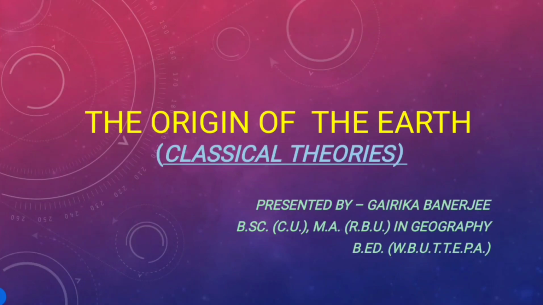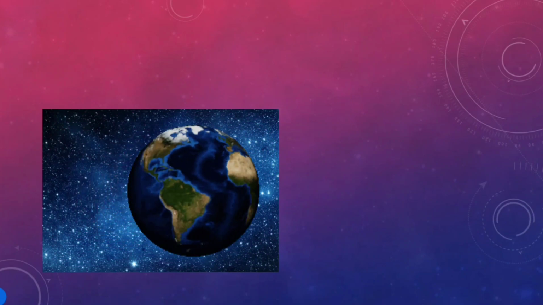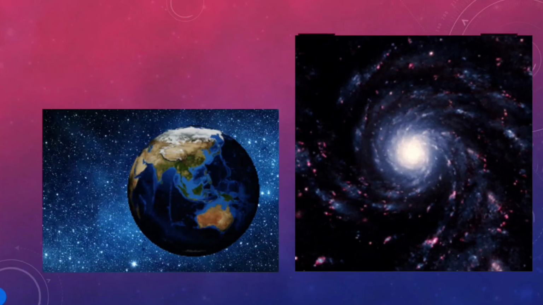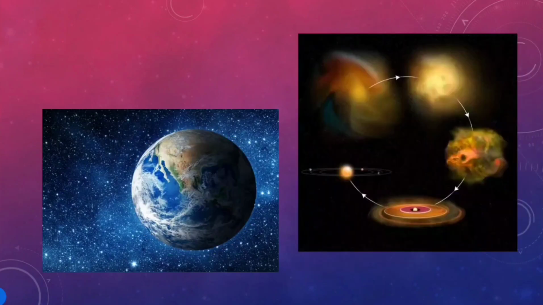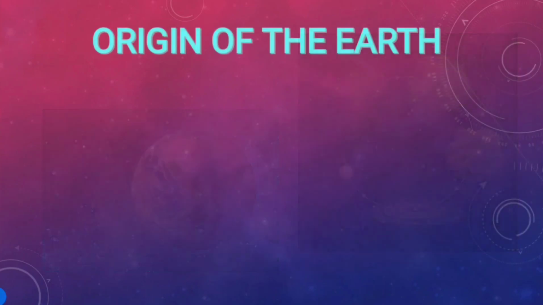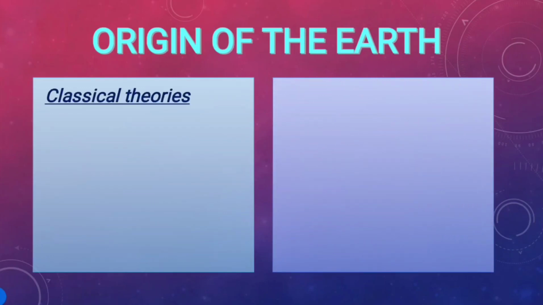Today I will discuss the classical theories behind the origin of the earth. So let's get started with that. There were so many hypotheses put forth by different philosophers and scientists regarding the origin of earth. We divide those hypotheses and theories into two parts. One is the classical theories and early theories, and the second one is the modern theories.